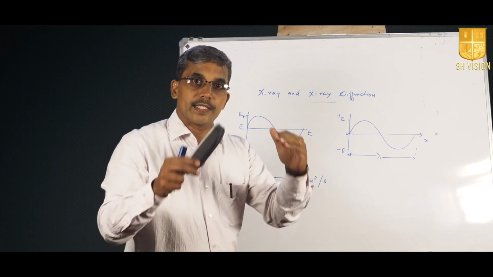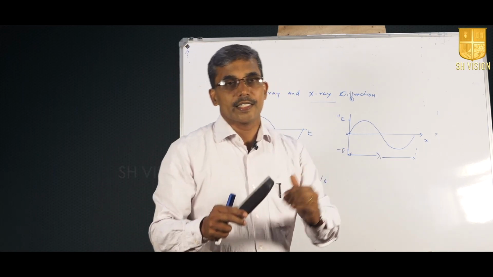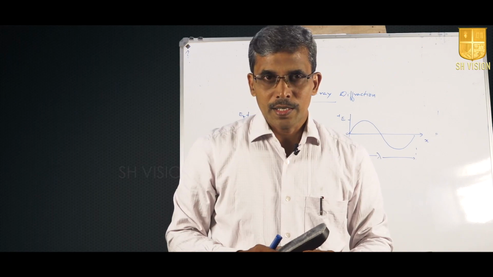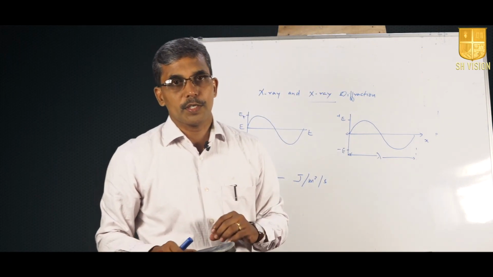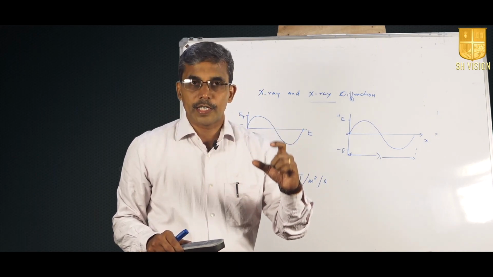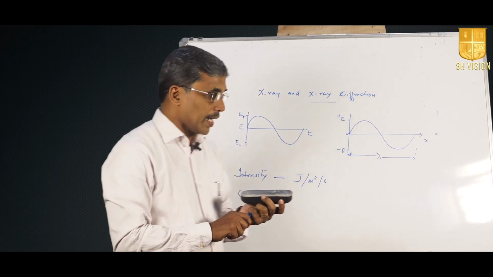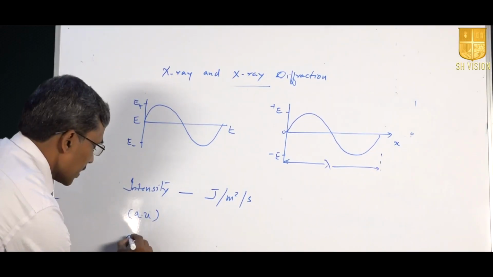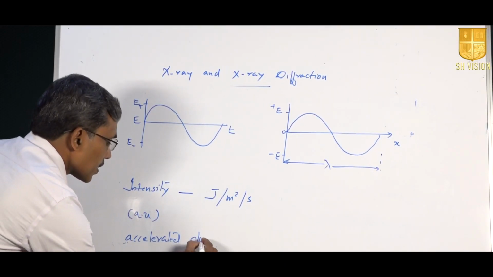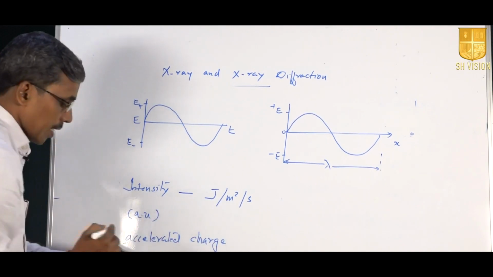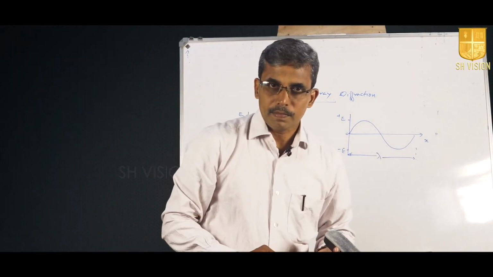Now, the question is how these X-rays are produced, or how electromagnetic radiation can be produced. If we go through any standard electromagnetism textbook, we will come across the production of X-rays through accelerated charged particles. Accelerated charge is the source of electromagnetic radiation.